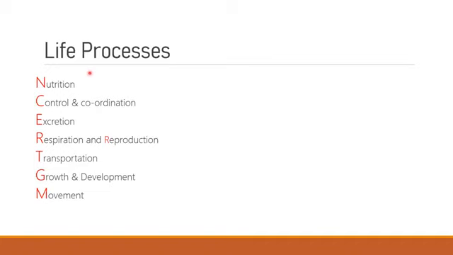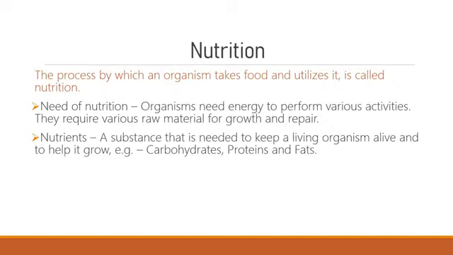There are 8 very important life processes: nutrition, control and coordination, excretion, respiration, reproduction, transportation, growth and development, and movement. Nutrition. We are going to start with nutrition. This is the process in which an organism takes food and utilizes it.